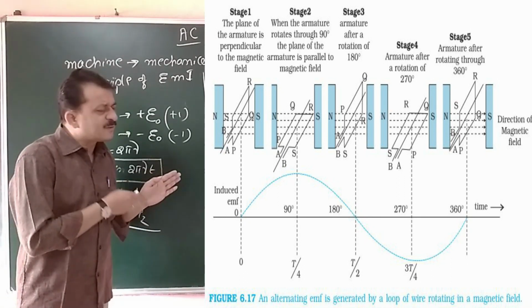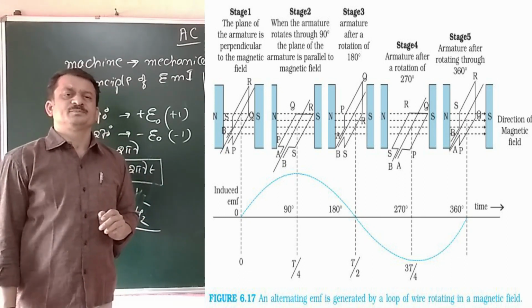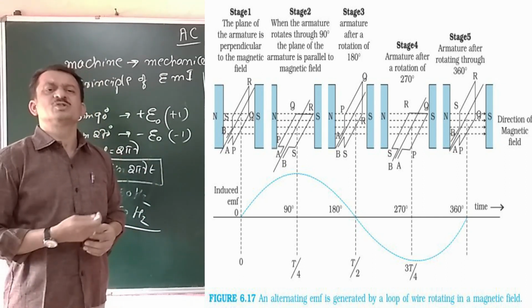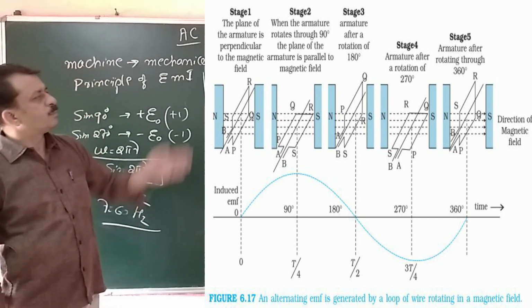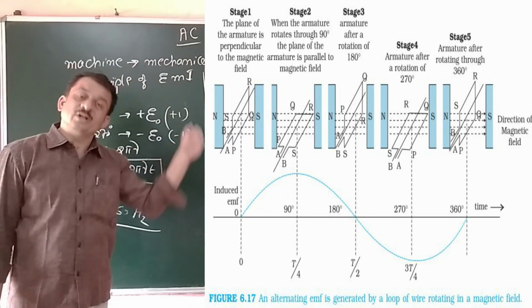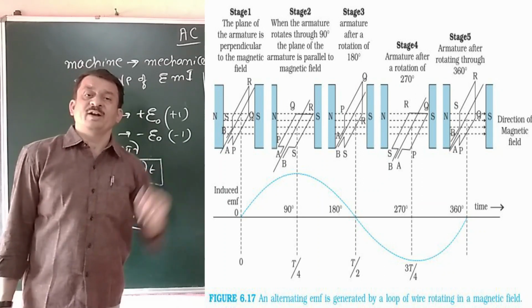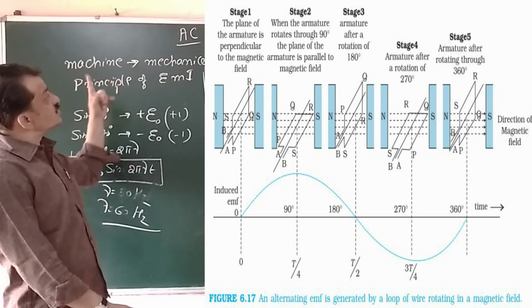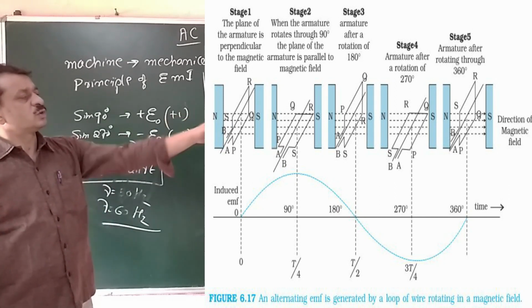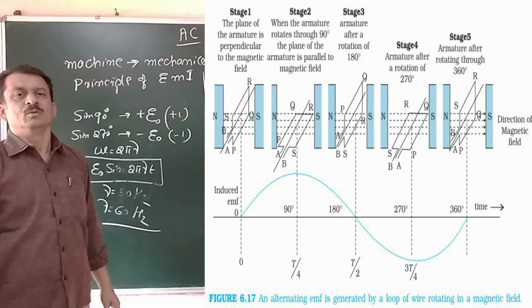Now the coil is further rotated to 360 degree. That means the plane of the coil is perpendicular to the field direction, which is similar to that of the first diagram. Then also the EMF becomes 0.